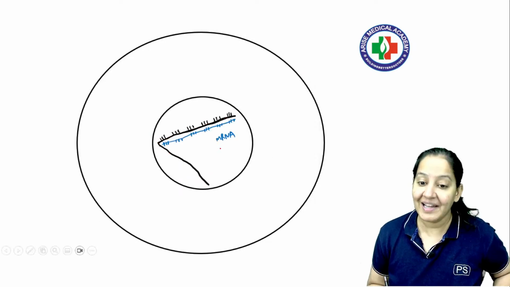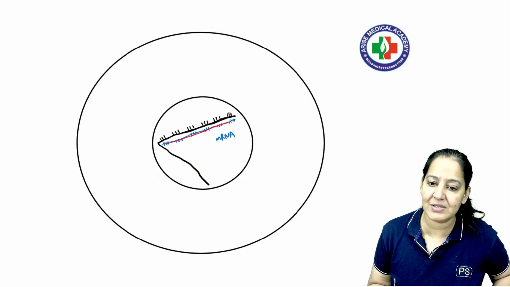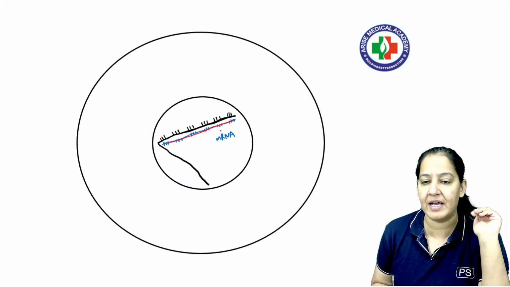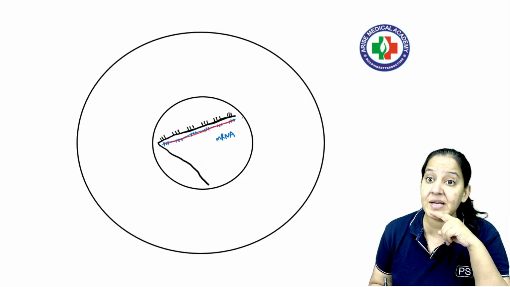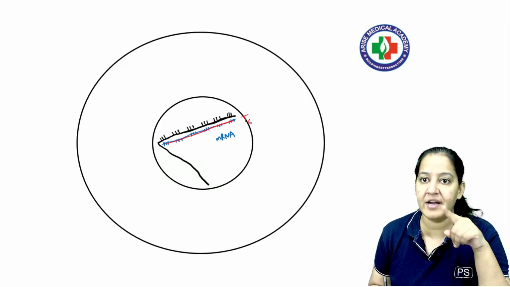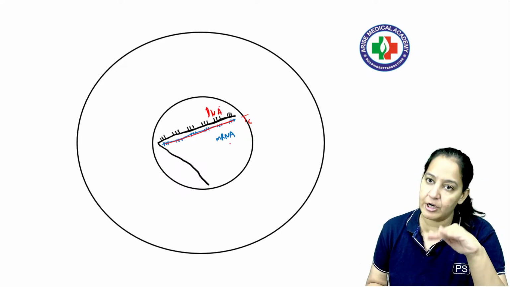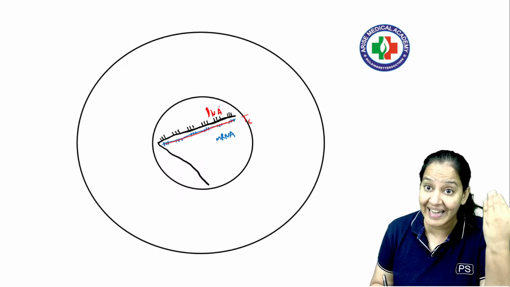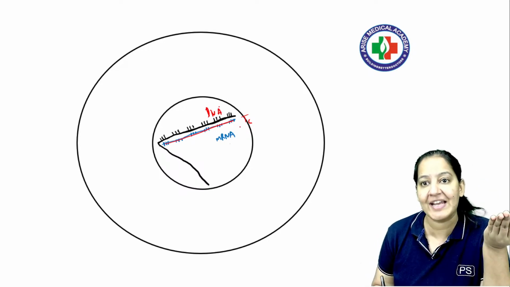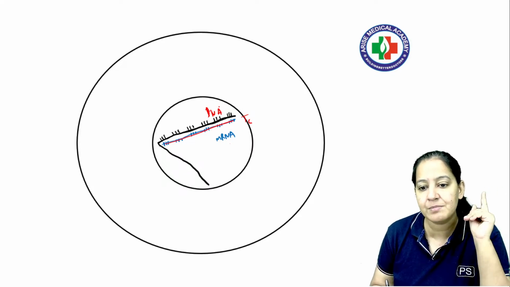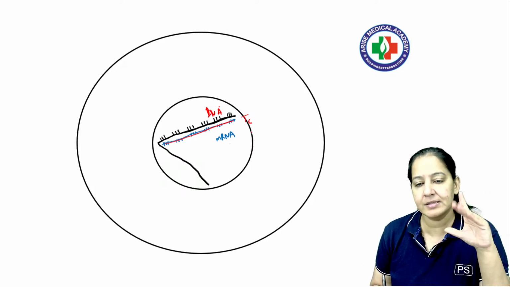On the leading strand, mRNA synthesis takes place. The complementary strand is mRNA. This is known as transcription. In transcription, DNA gets converted to RNA in the nucleus on the leading strand. The complementary copy of the DNA is formed, which is known as messenger RNA, mRNA. This is known as transcription.